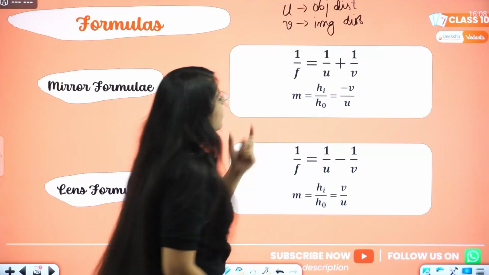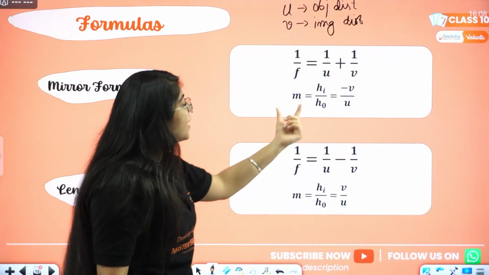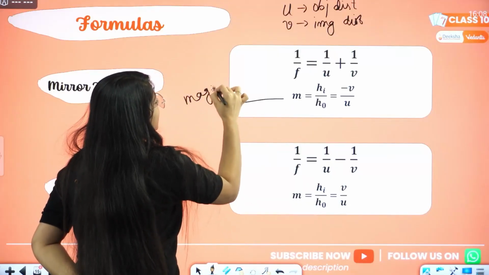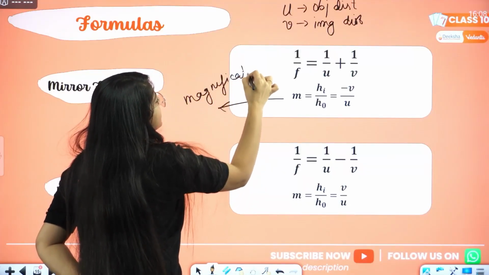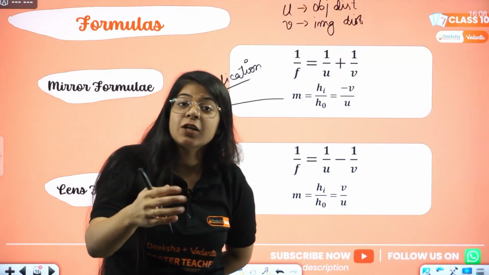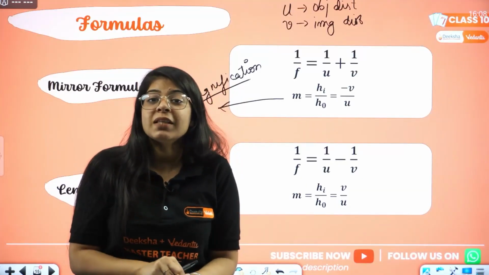Okay, then 1 by f equals 1 by u plus 1 by v. And magnification, this is called magnification. Magnification is what, my friend? It means how larger. We studied about the sizes, right? I'm again and again telling you smaller, larger. Why? Because on that basis questions will come in the examination.